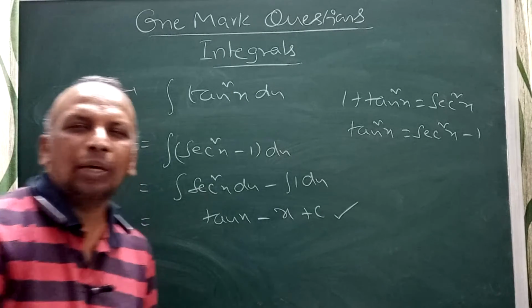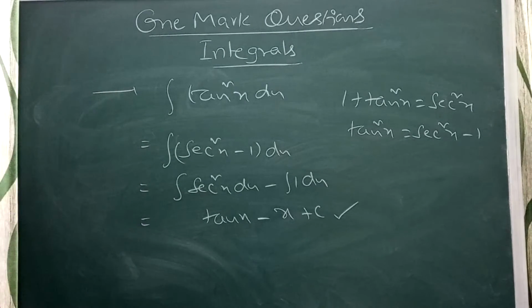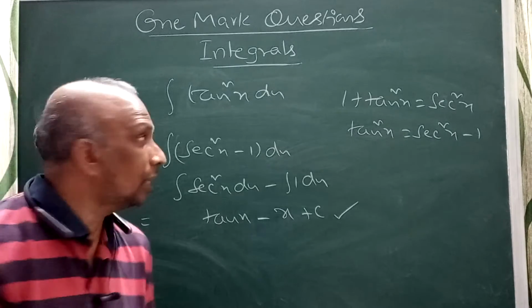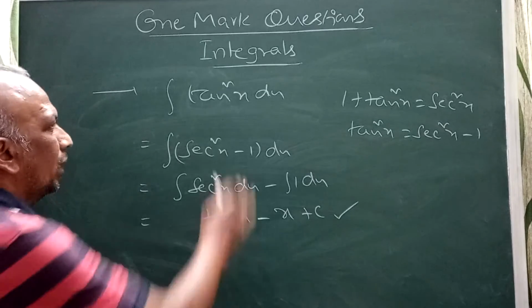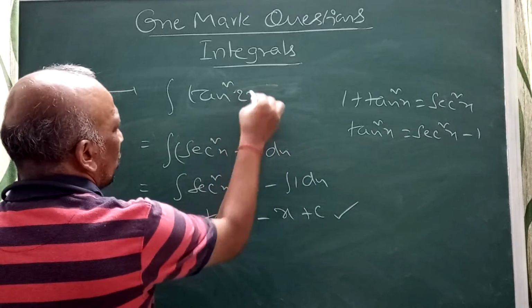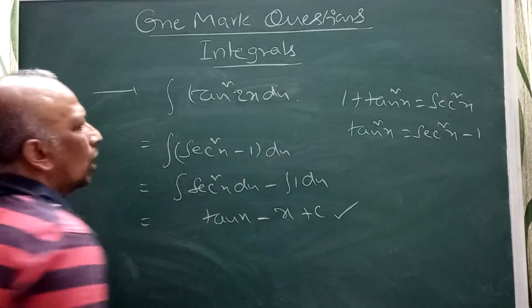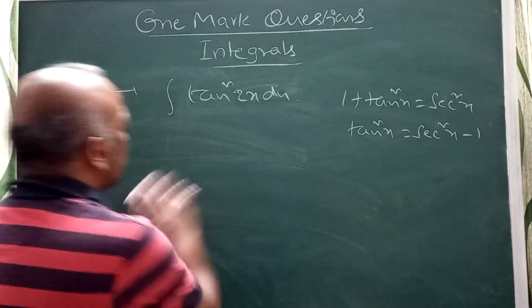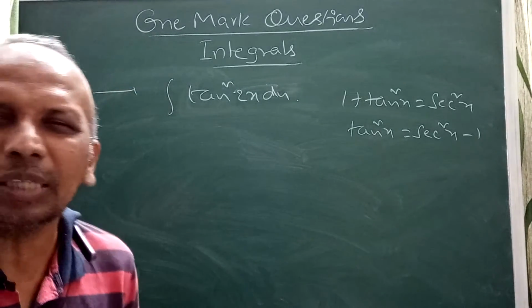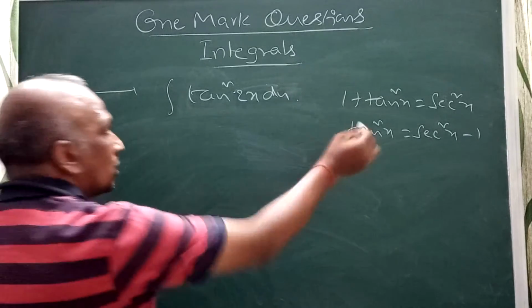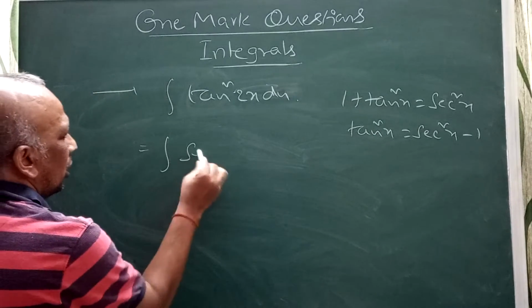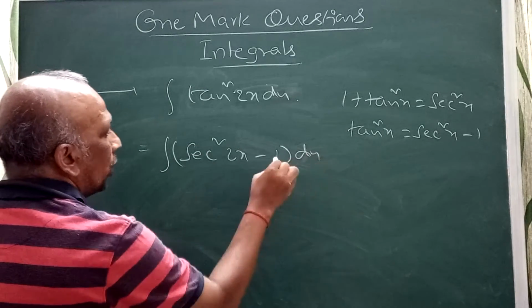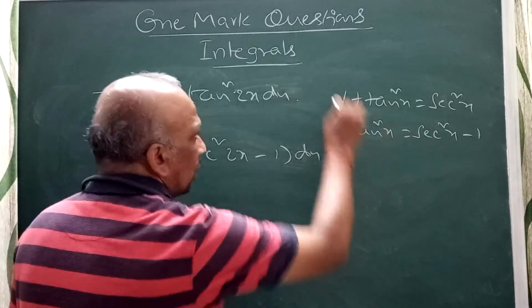Next problem: integral tan square 2x dx. The concept is the same. I can write secant square 2x minus 1 dx. Don't write 2 here.